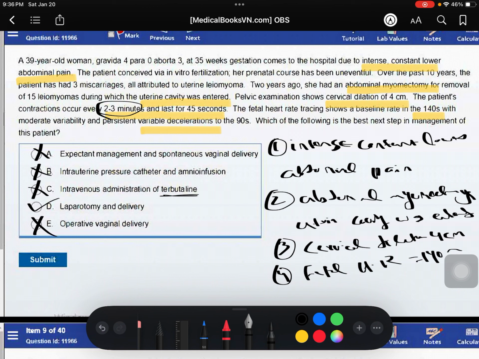Coming to choice E, operative vaginal delivery. An operative vaginal delivery can be used in patients with abnormal fetal heart rate tracing. However, the patient must have a completely dilated cervix of 10 centimeters. In this case we cannot perform it, because this patient's cervical dilation is 4 centimeters, and we can perform an operative vaginal delivery only when the cervix is dilated to 10 centimeters. So this is also incorrect.